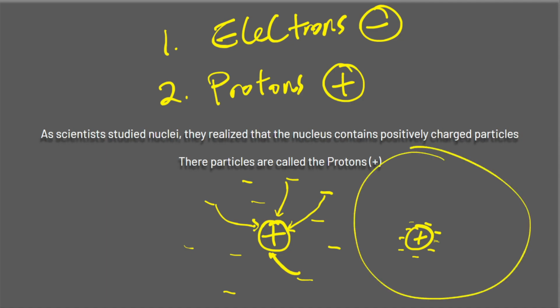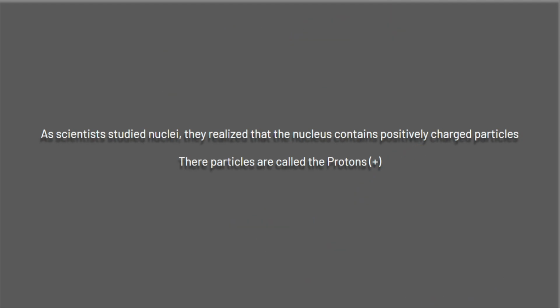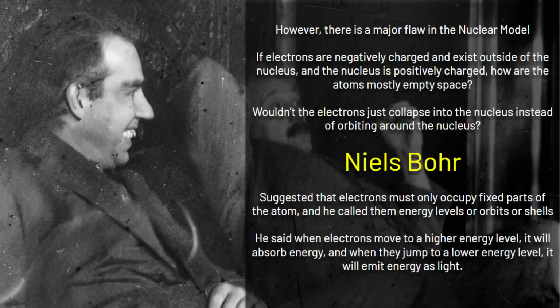So to solve this problem, our next atomic model or scientist, you can see Einstein in the background. They were working on the Manhattan Project in this photo. So right here, there's a major flaw in the nuclear model, where electrons should not exist outside in a huge empty space if it's what Rutherford stated.